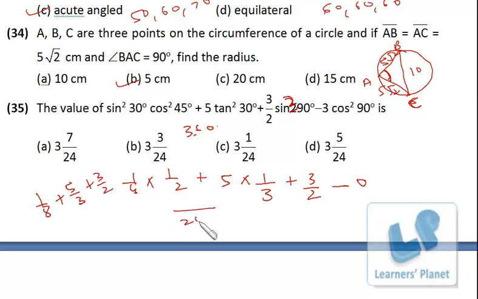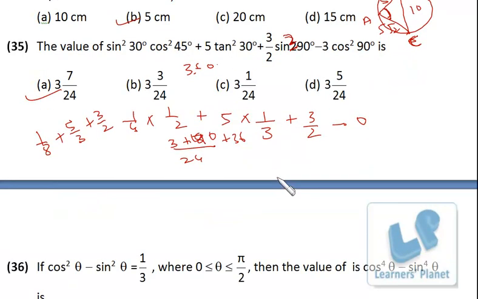So the LCM is 24. 3 plus 8, 5 into 8, 40, and 8 into 3, 24 into 3 is 72 plus 7, so it is 79 by 24, right? Okay? I hope you are clear. Very simple problem.